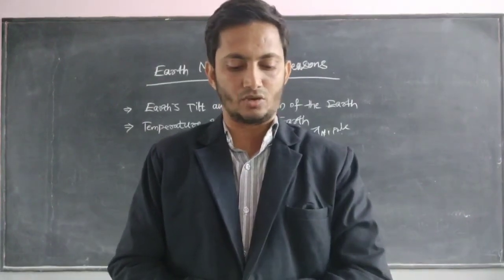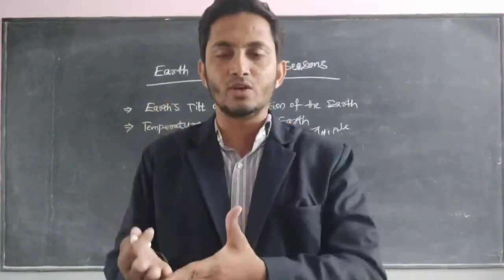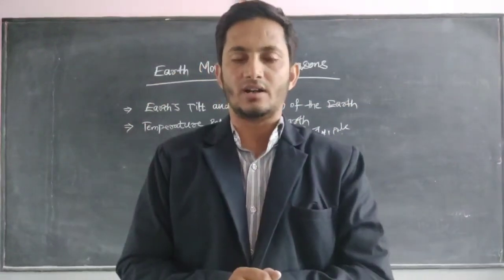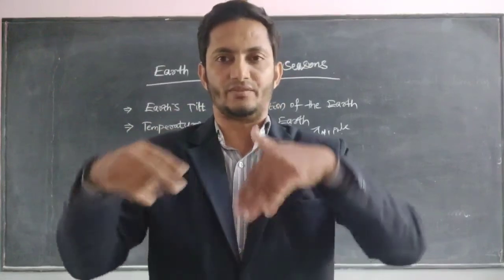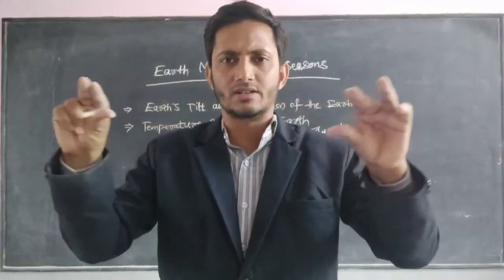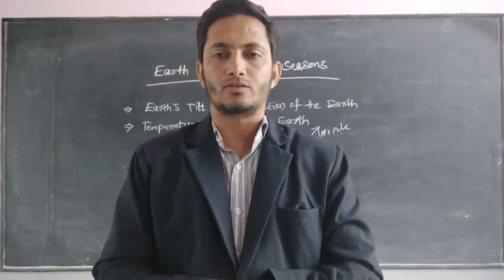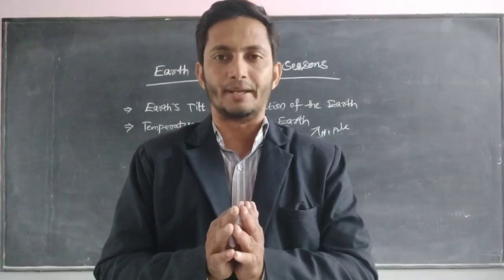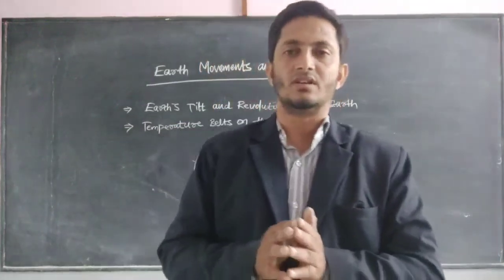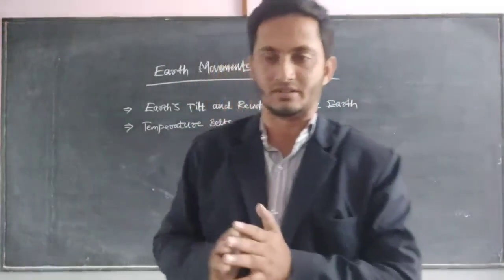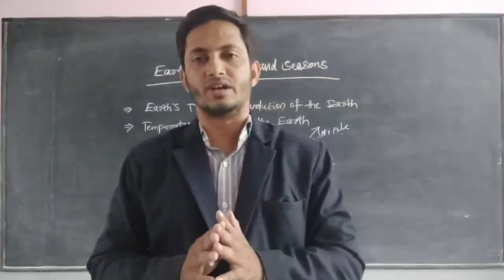And the passage on temperature belts on the earth, you have to study. As I explained, for the areas from the equatorial regions to the North Pole or South Pole, the equatorial regions are very hot, and the North Pole and South Pole are very cold. These are the regions which we can compare with the temperature belts through various temperature measurements. So this completes the lesson on Earth's movements and the seasons.